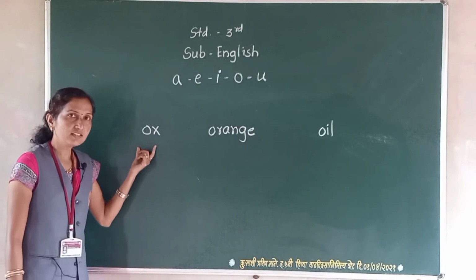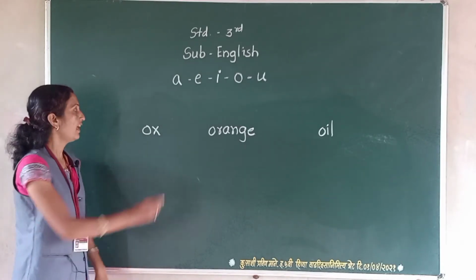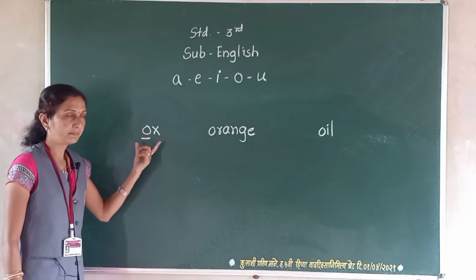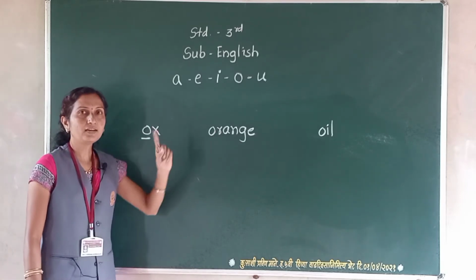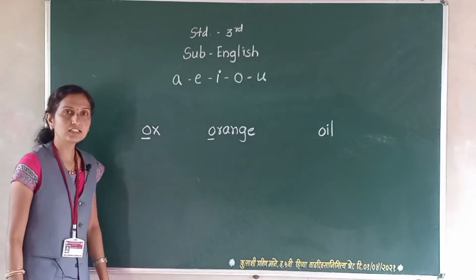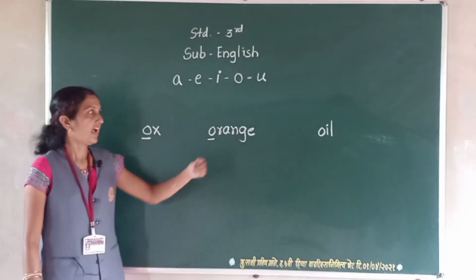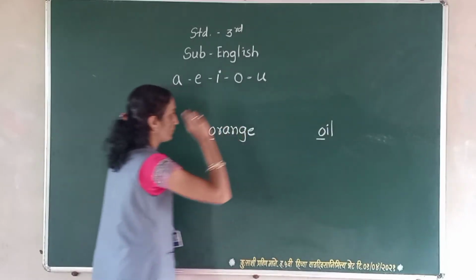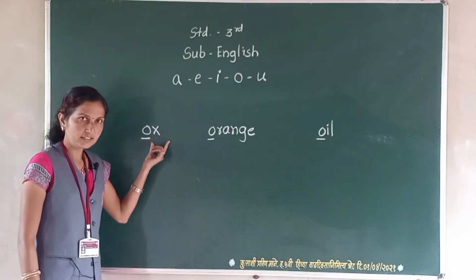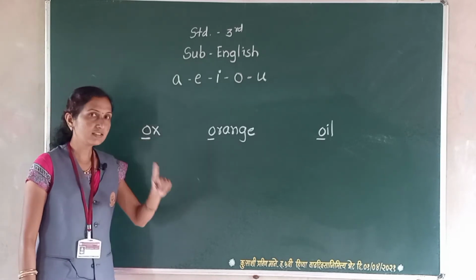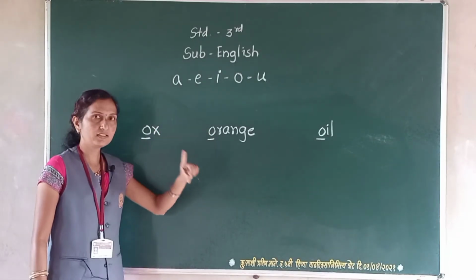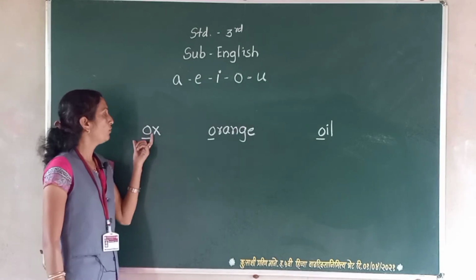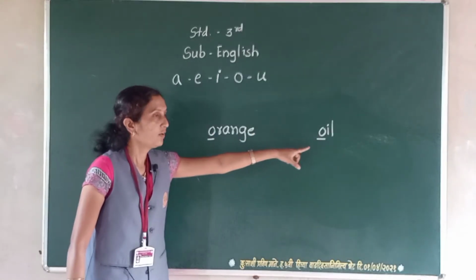In the word ox, the first letter is O. In orange, the first letter is O. And the first letter of the word oil is O. O for ox, O for orange, O for oil.